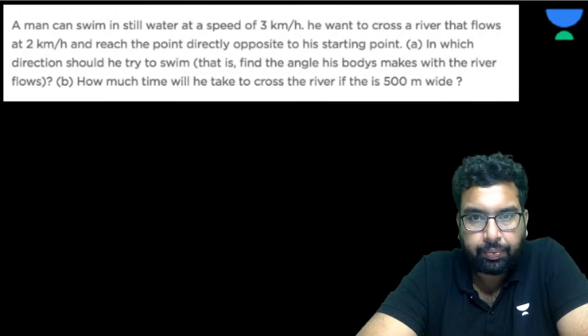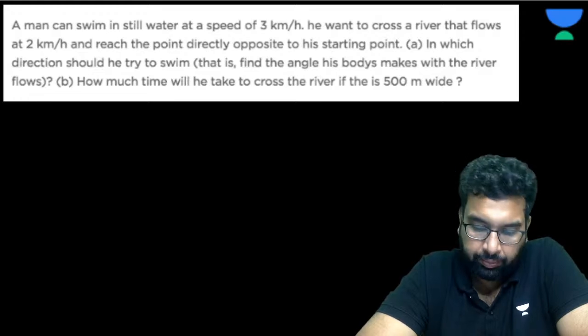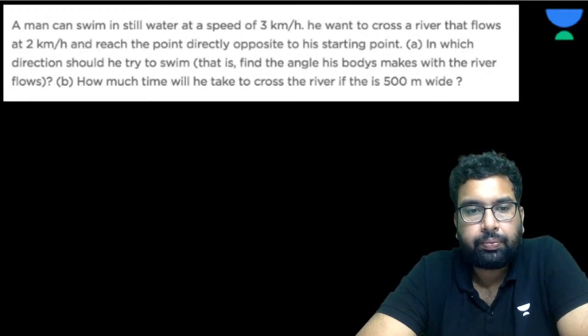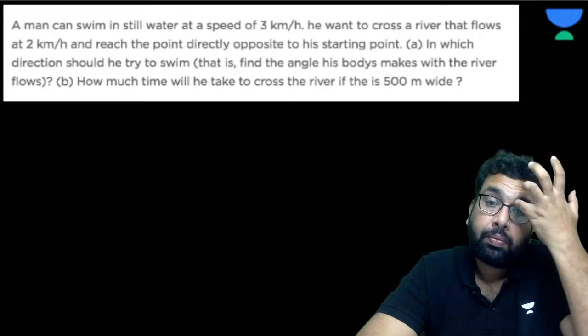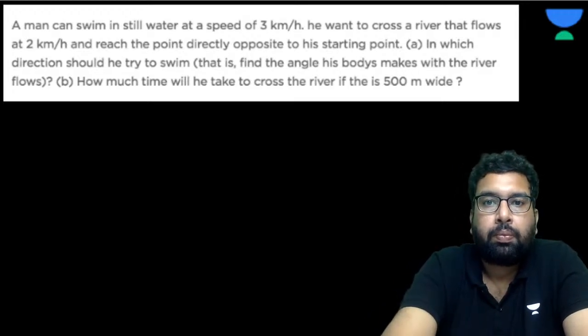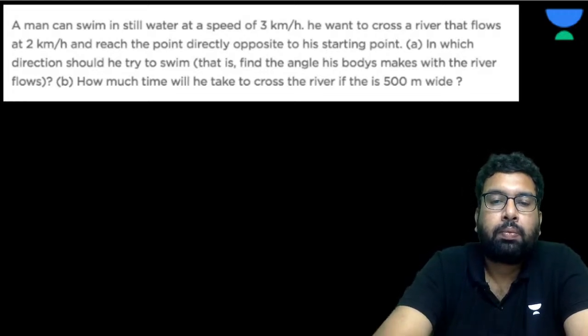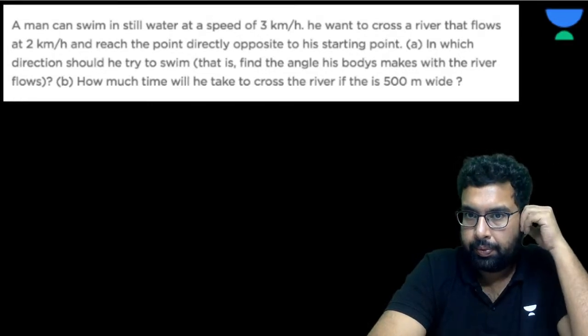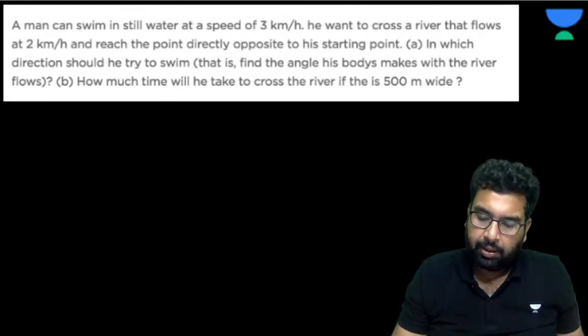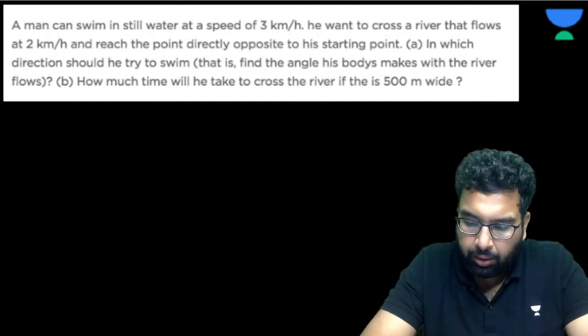Ansh. Okay, wonderful. Let's do it. What is the angle, 180 minus cos inverse 2/3? Okay.